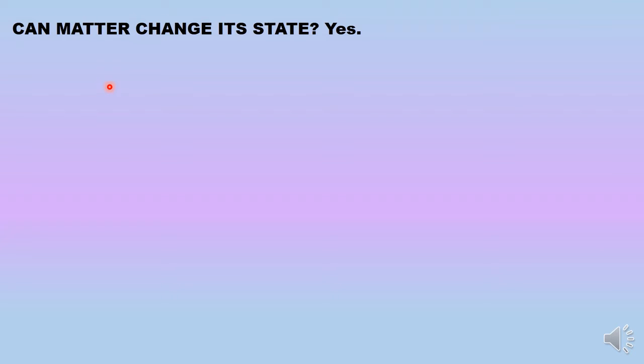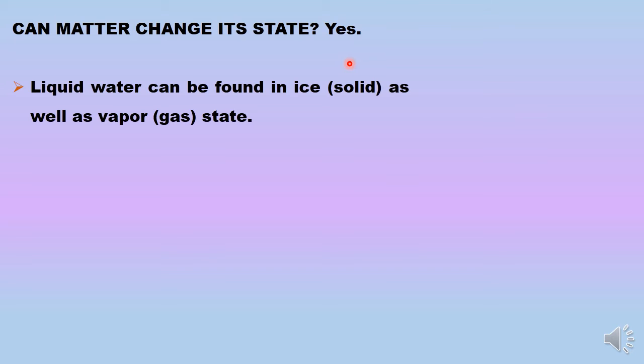So the question is, can matter change its state from solid to liquid or from liquid to gas? Yes, it can. And the best example is water, because we have seen that water exists as liquid. It is also found as ice and in vapor state as well, which is the gaseous state.